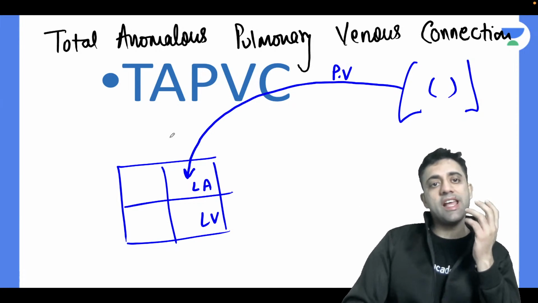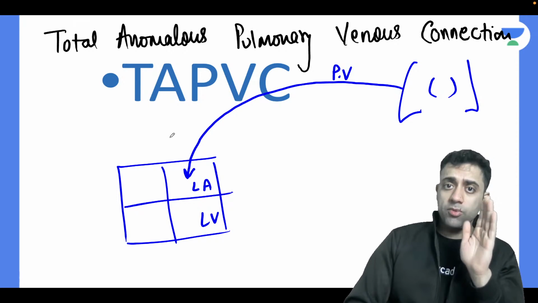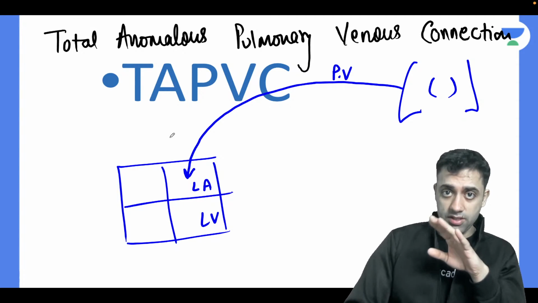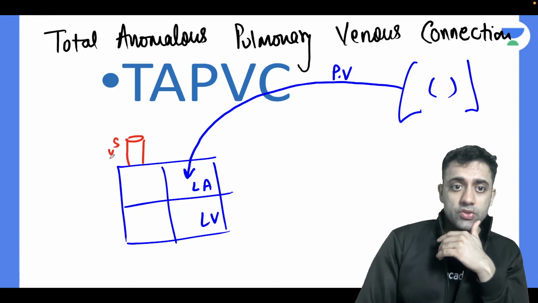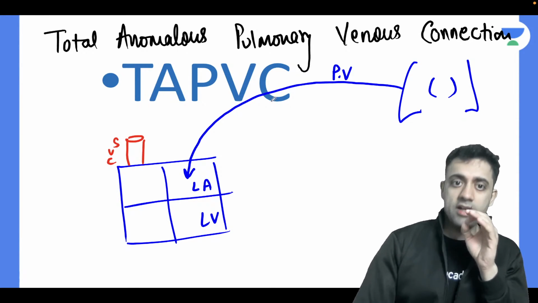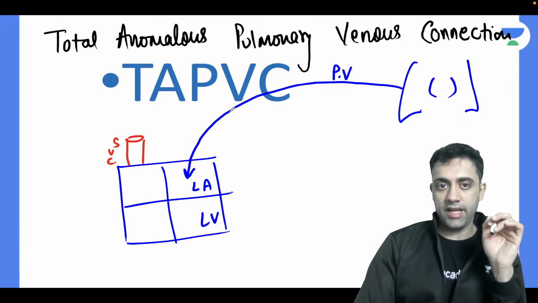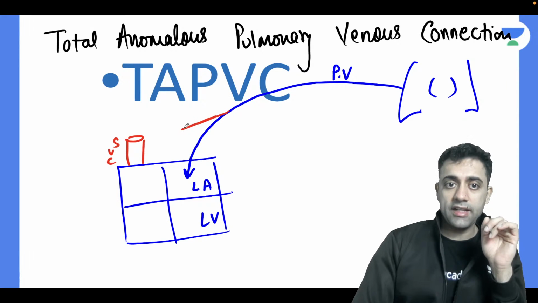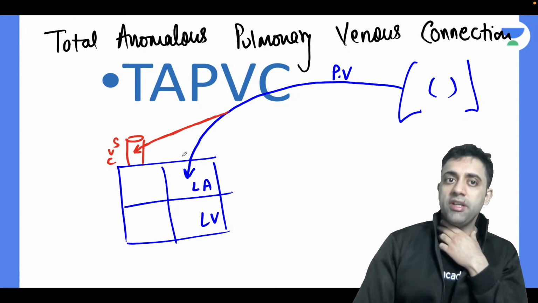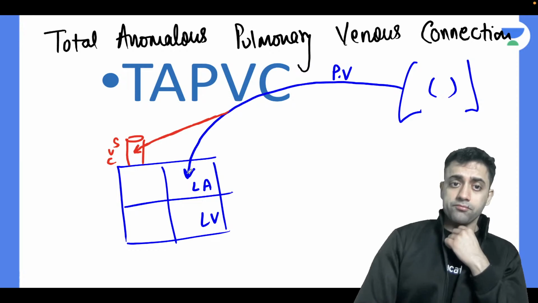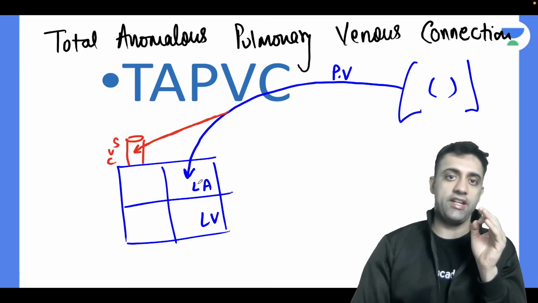Now the topic is total anomalous. Total anomalous matlab totally wrong. What is totally wrong? Pulmonary veins ka connection. Here we have the superior vena cava. Now what is happening in totally wrong pulmonary veins ka connection? Pulmonary veins, instead of getting connected into the left atrium, are connected into the superior vena cava.